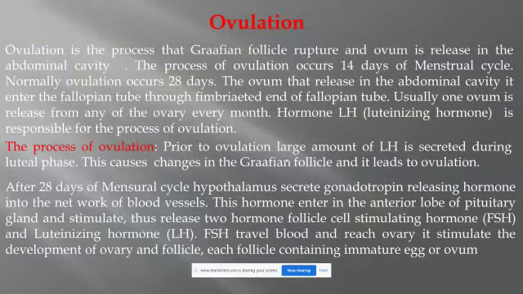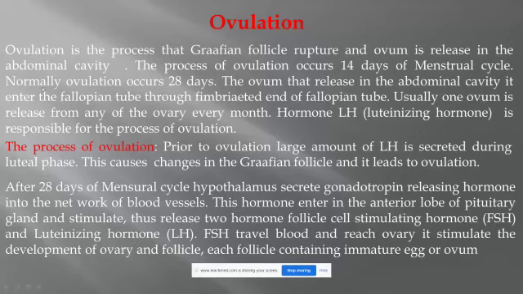Hello everyone. Now we look at the second part of the female reproductive system, the second point of the female reproductive system, that is ovulation. What is ovulation? What are the different steps of ovulation? What is the process of ovulation? We will discuss here. Ovulation is the process in which the Graafian follicle ruptures and the ovum is released into the abdominal cavity.